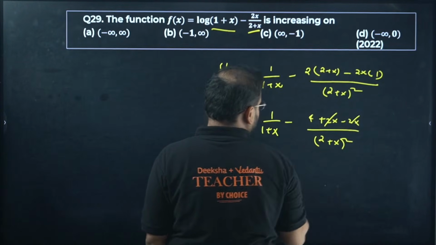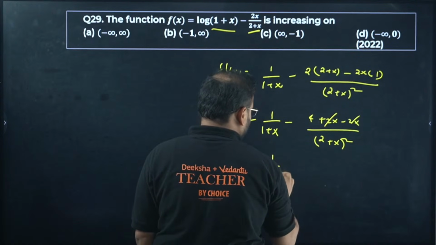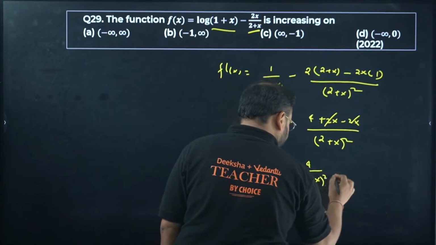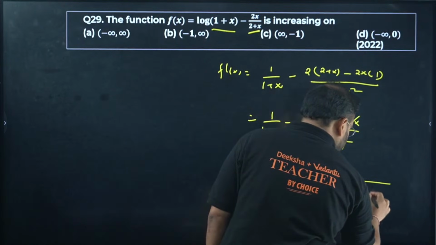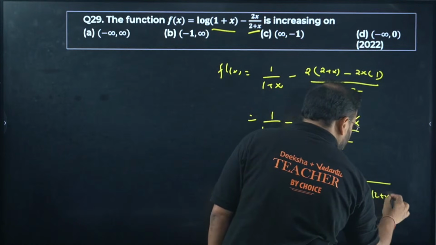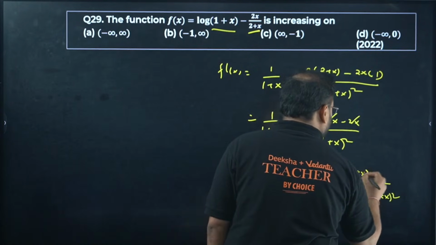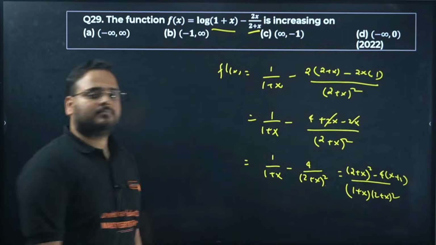This is cancelled, right? So check this out. You have 1 upon 1 plus x minus 4 upon 2 plus x the whole square. Take LCM, 1 plus x into 2 plus x the whole square. I get over here 2 plus x the whole square minus 4 into x plus 1, right?